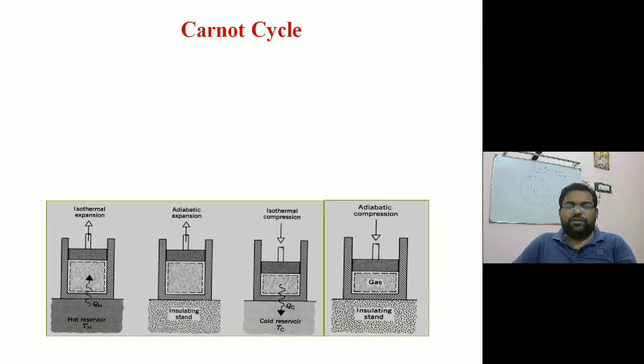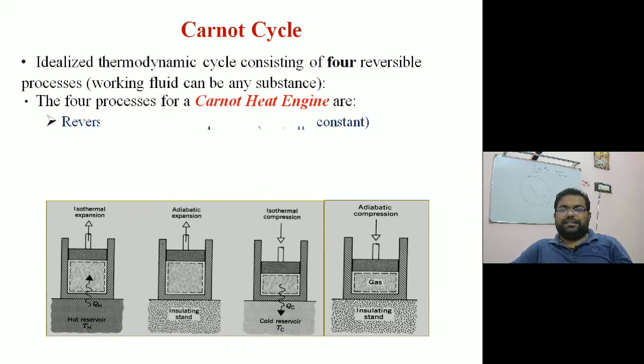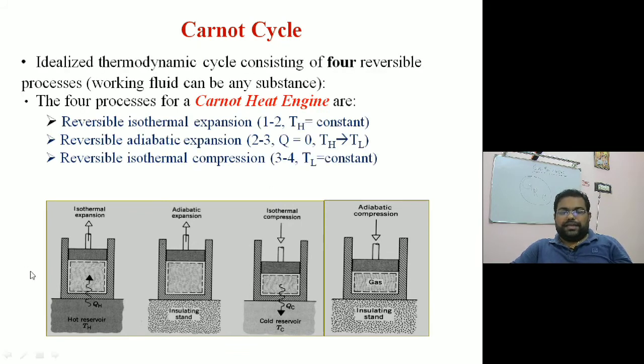Alright. So if we look at the Carnot cycle, which is something like this, he gave this idea. It's basically a piston cylinder device. The first process starts with heat transfer from the hot reservoir. There is a hot reservoir through which heat comes into the piston cylinder. This is the system, a gas, which we are heating from the hot reservoir.